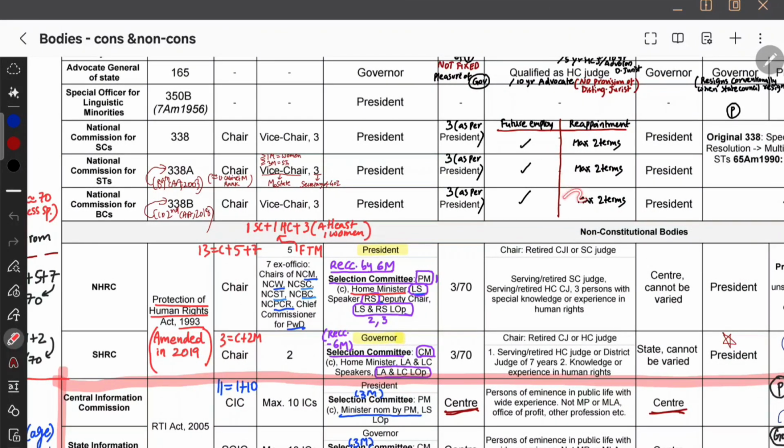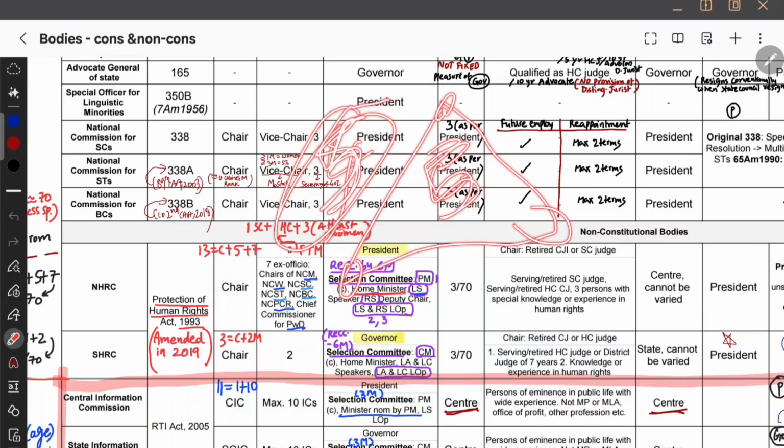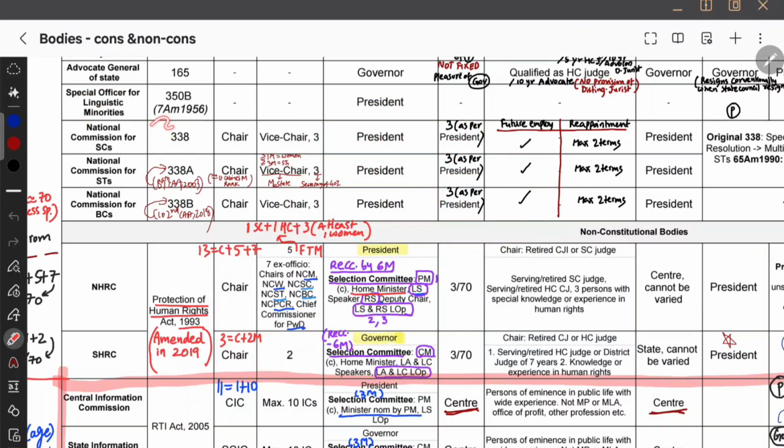The composition, for example, of the National Commission for ST and OBC: basically how many members are they having? Chairperson plus 3 members, so total 4 members. SC, ST, or OBC? No, 5 members, sorry, 5 members. Who are these 5 members? How can you say they're having 5 members? I can just say Article 338. I remember it with a mnemonic: 3 is coming twice, so I said chair, vice chair and 3 members. That's how I remember. So total 5 members in this.